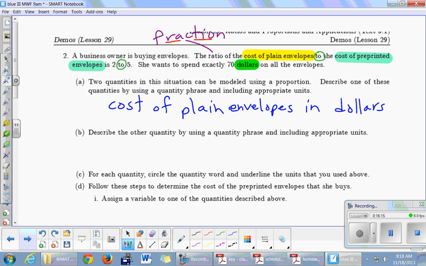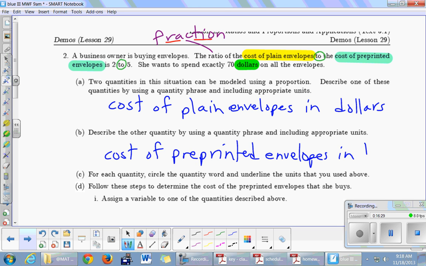Okay, so we've already done the one quantity. Just have to write down the other one. Cost of pre-printed envelopes, also in dollars. Morgan, part C. All right, it's been a while since we've done this.